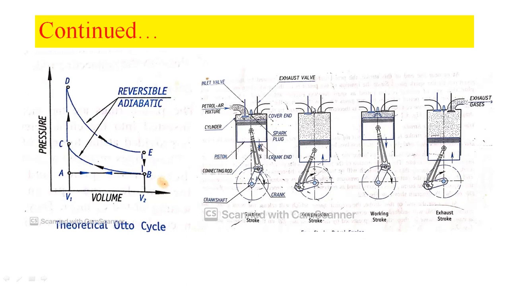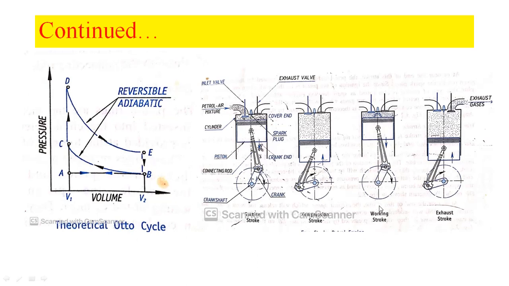the spark plug fitted at the top and cover end of the engine cylinder initiates the combustion process, which means it starts the combustion of the petrol and air mixture. We can represent that in this theoretical Otto cycle as C to D. At constant volume, heat addition is given to the engine cylinder because of the combustion of fuel taking place inside the engine cylinder, at the end of this stroke.